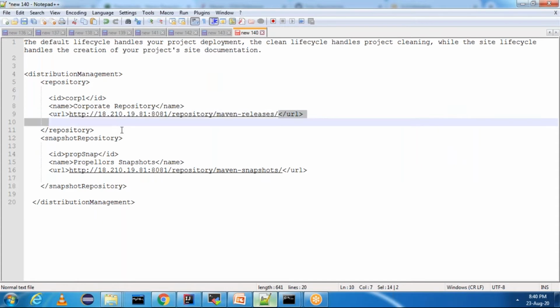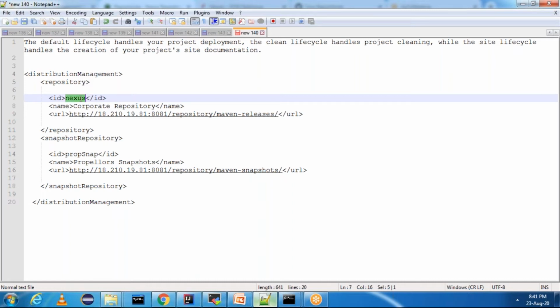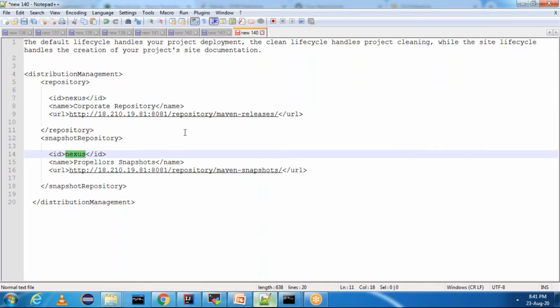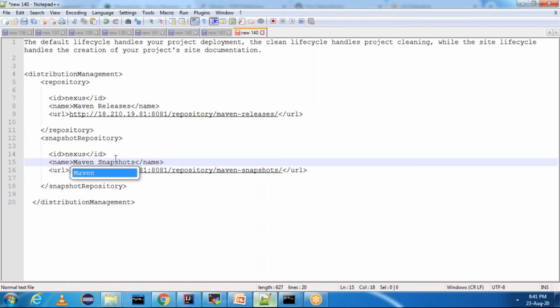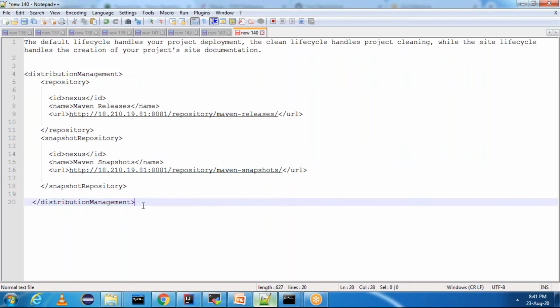This is the releases URL. And for ID, you can keep it as Nexus for both. Okay, ID I kept as Nexus. And here you can mention the name as Maven releases. And another one is Maven snapshot. Okay, Maven release and Maven snapshot. This is the distribution management tag.